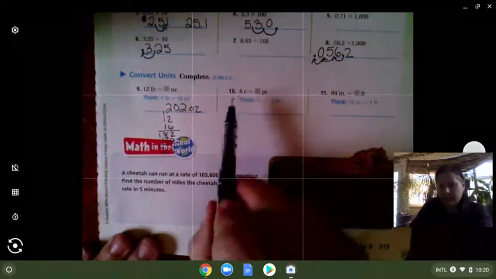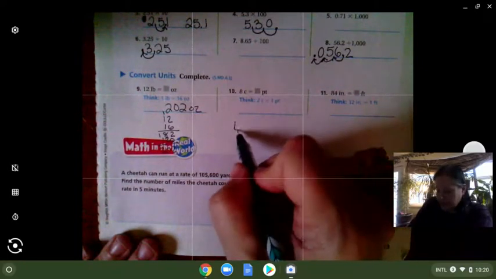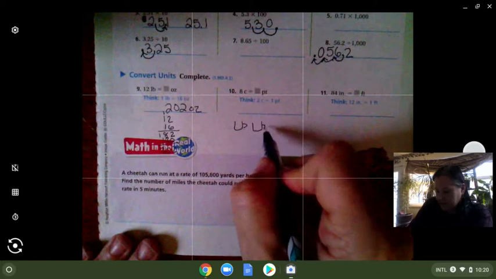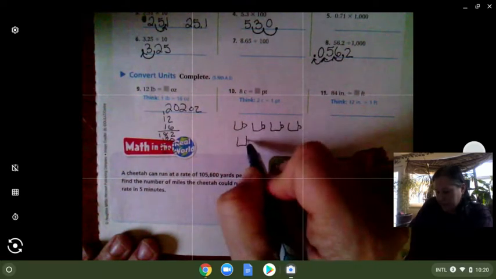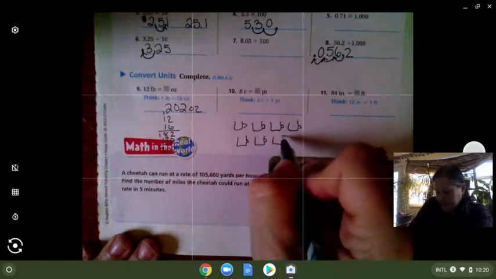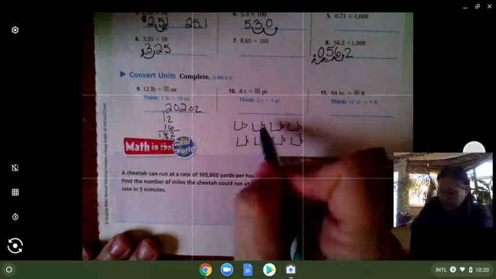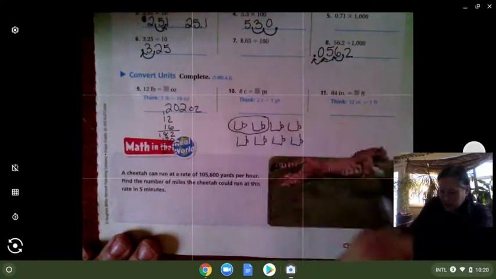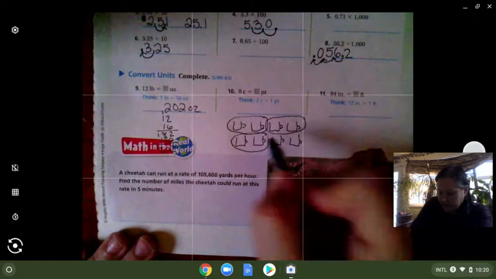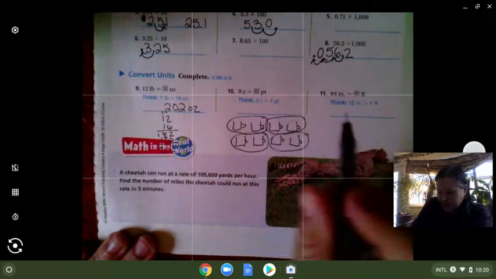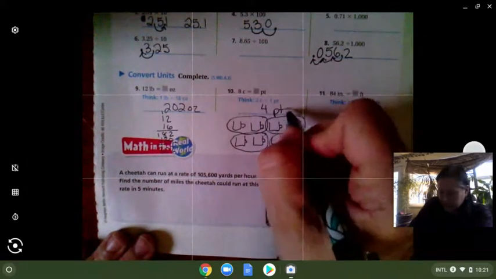All right, let's look at this one. We have 8 cups and we want to know how many pints. So I could draw my 8 cups here. That would be one way that you might have done this last year. The information that they give us is that 2 cups are going to equal 1 pint. So these 2 would be 1 pint, another 2 would be another pint, another 2, and another 2. So we're dividing here by 2. So 8 divided by 2 is 4 pints.